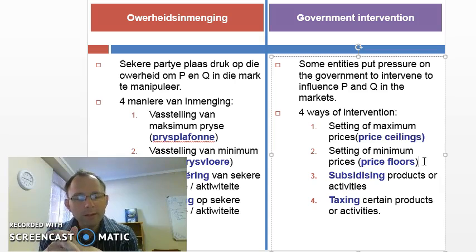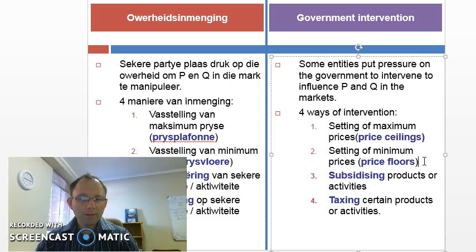In effect, it means that we need to decide: is the price that government imposes going to be above or below equilibrium? So maximum price will always be below equilibrium. Let's use an example of bread. The current price of bread is 20 Rand, but government decides that's too high. As a staple food within the country, we want to ensure people can afford it, so we're going to set a maximum price of 10 Rand. So the maximum price is then below equilibrium.